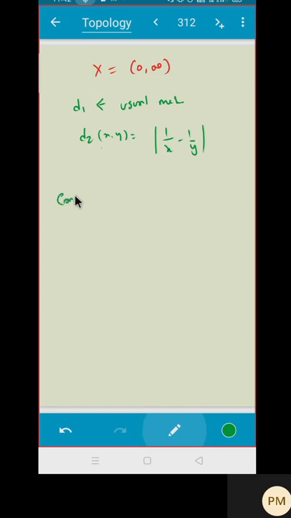Consider this sequence. Consider xn. Suppose I'm taking xn equal to 1 by n. Whether it is bounded with respect to d1. What do you think? Mod 1 by n. Because I'm taking with respect to d1, which tells you that 1 by n is bounded with respect to d1.